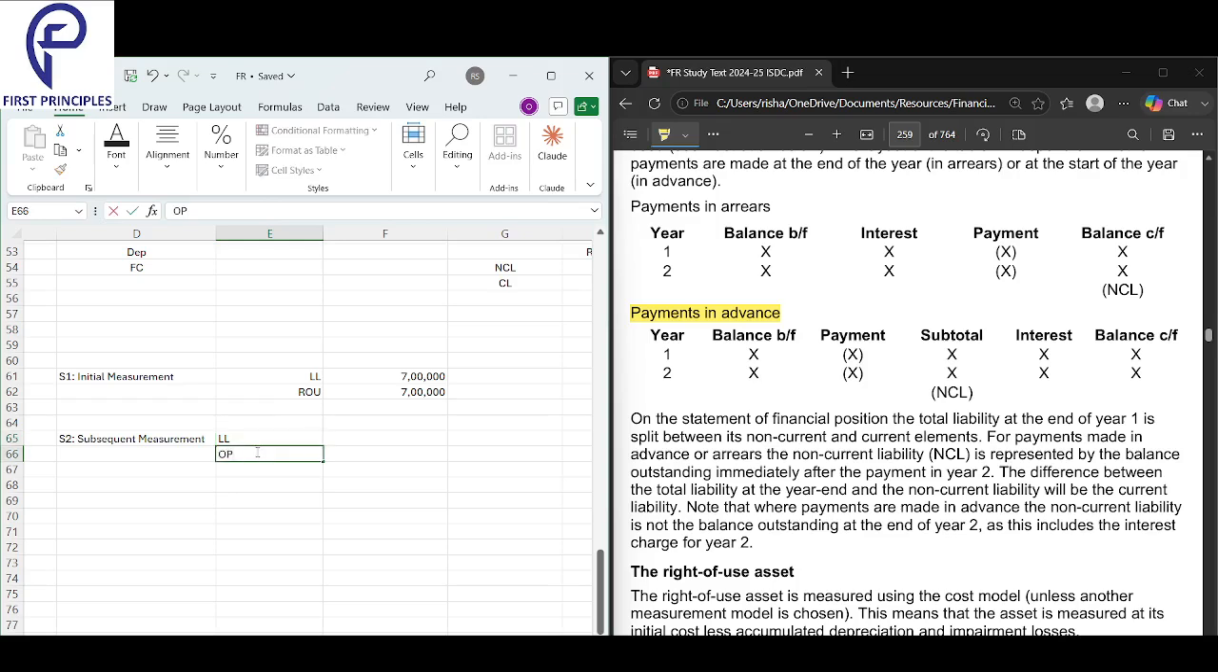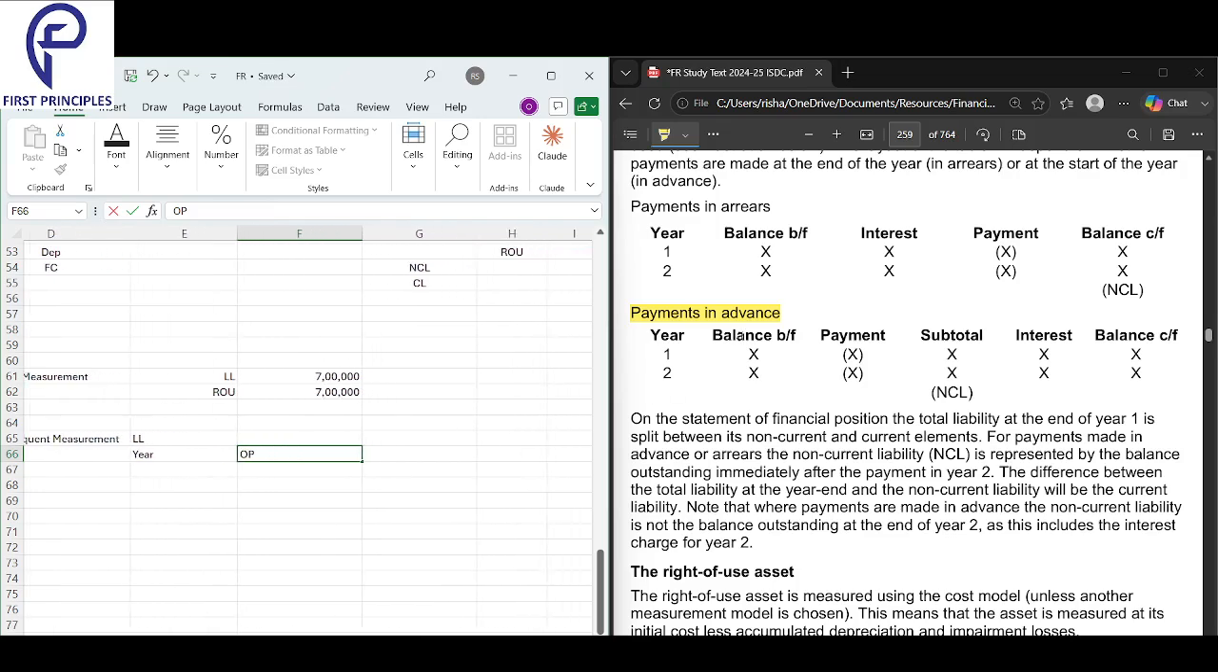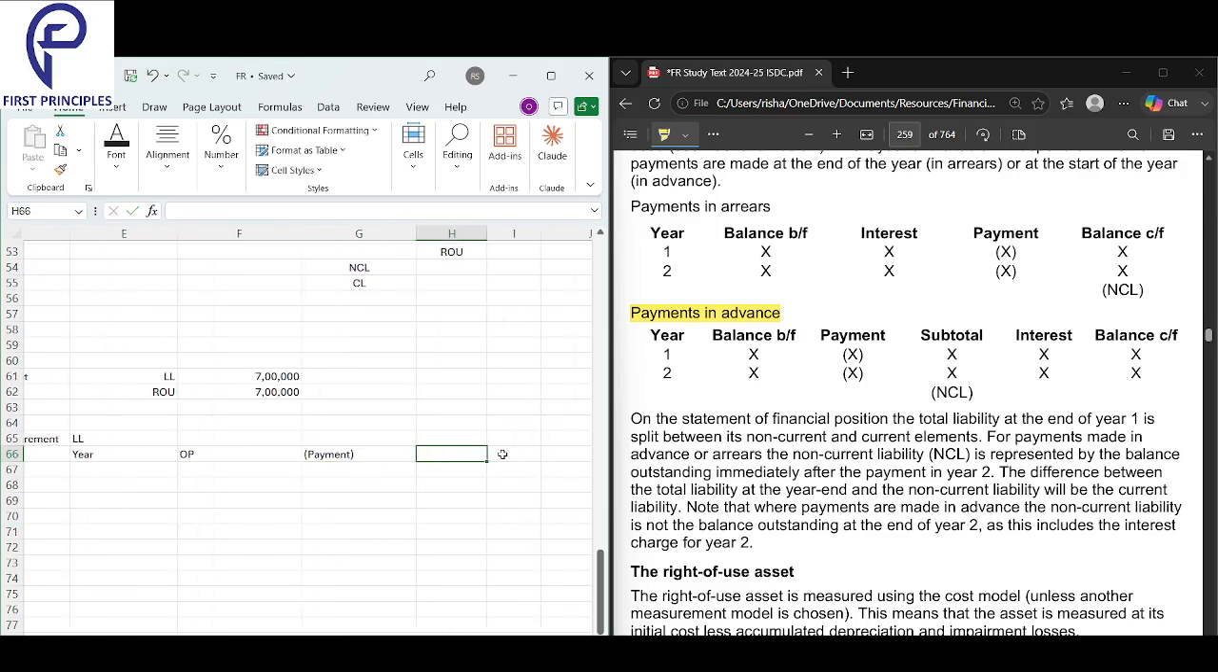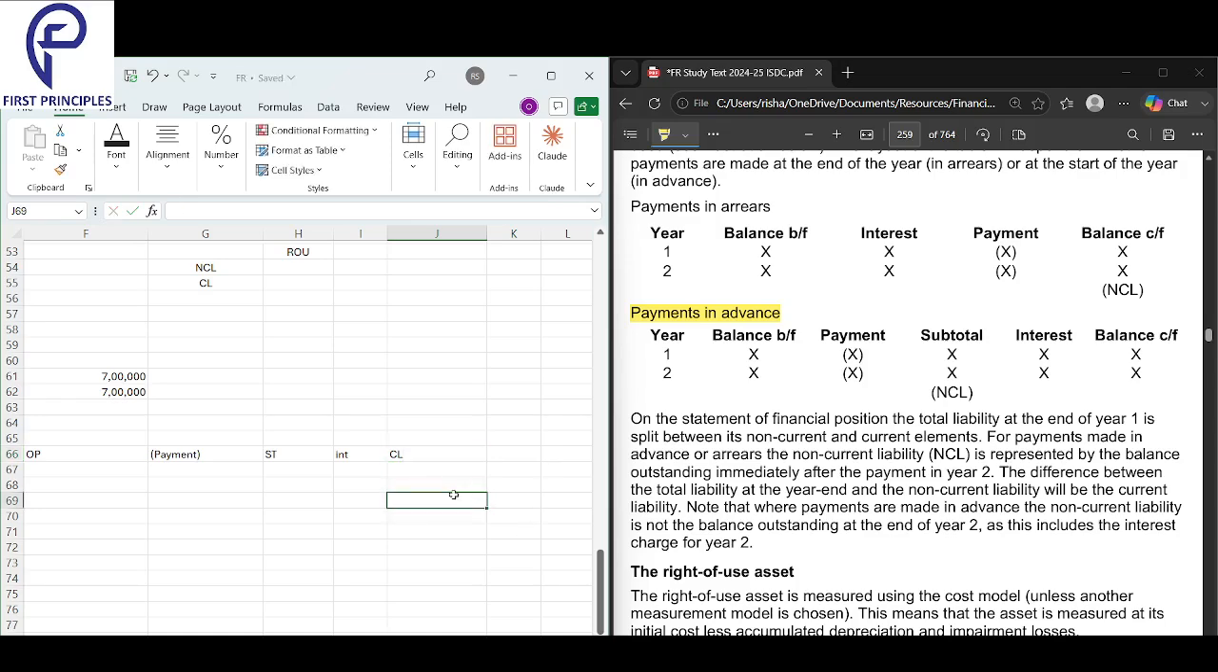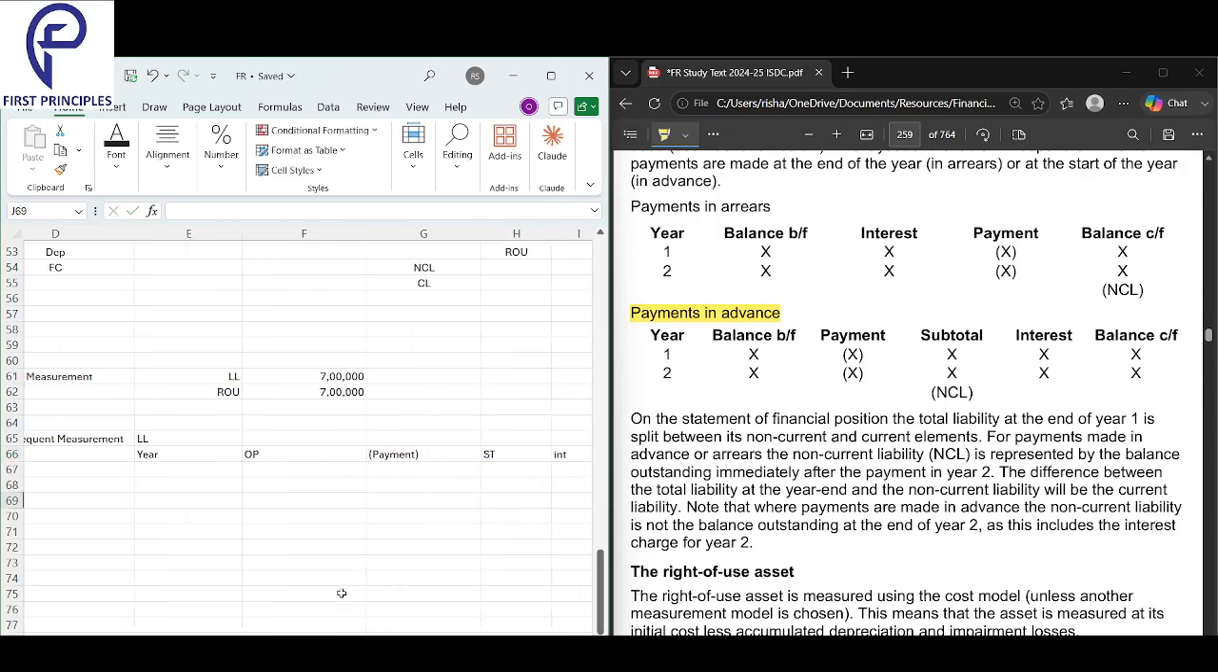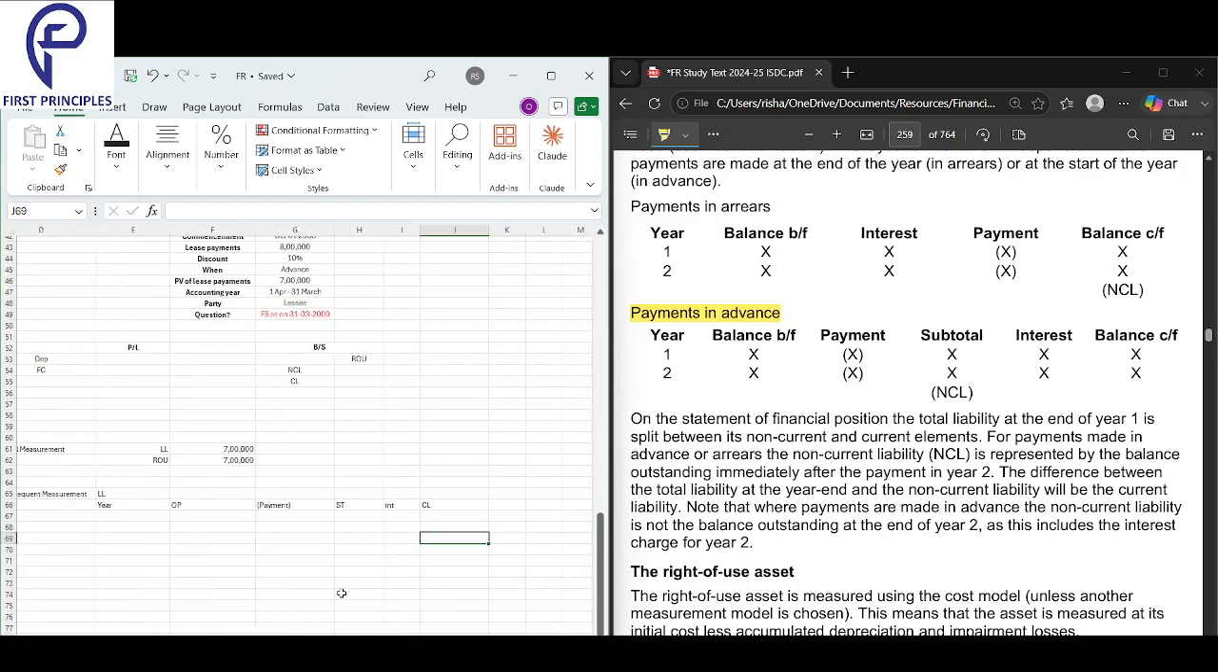First I'll put the year, keeping it as similar as possible. Then I'll take my opening balance, the balance brought down. Then the payment that I will make. After the payment, I will get the subtotal. After I get the subtotal, I will take the interest. After I get the interest, I will take the closing balance. That's it. Same table that I have seen. You can see, payment in advance. Same table I'm writing down here. Nothing different.